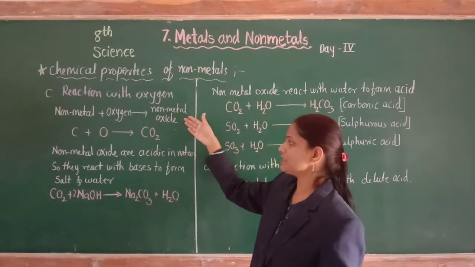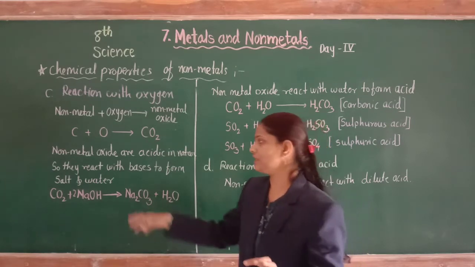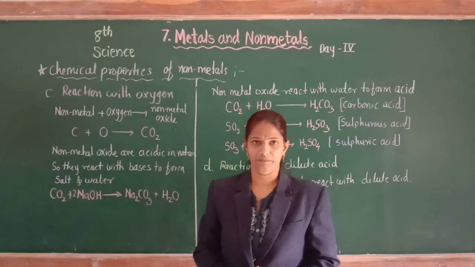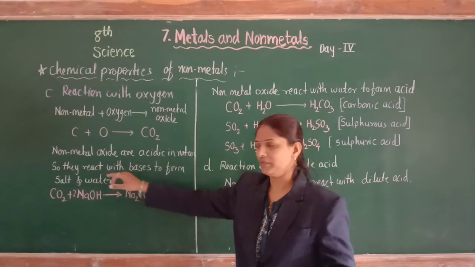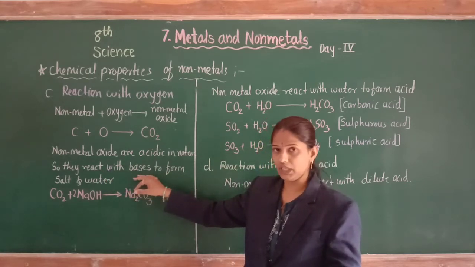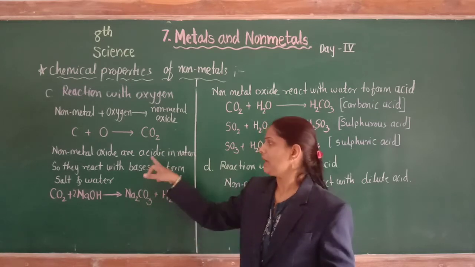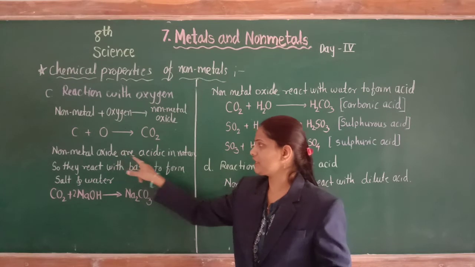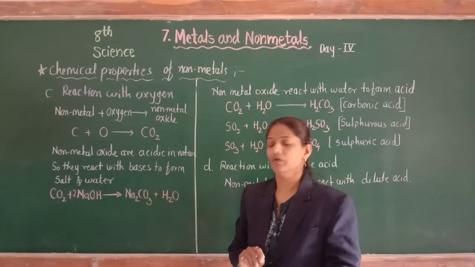These non-metal oxides are acidic in nature. Why are they acidic in nature? Because they react with bases to form salt and water.